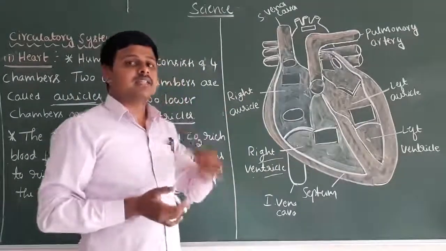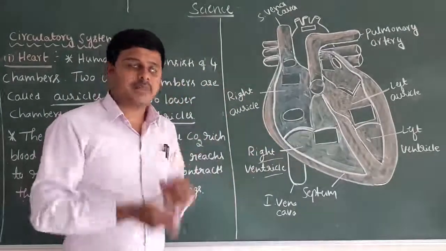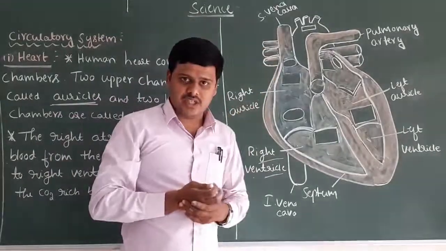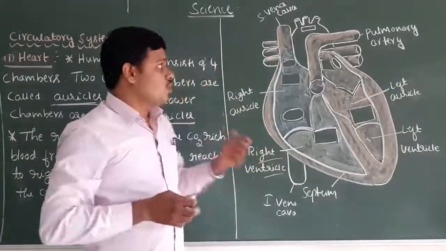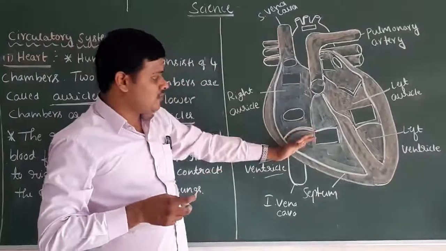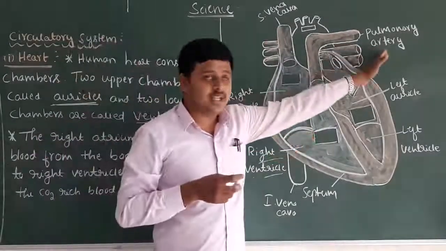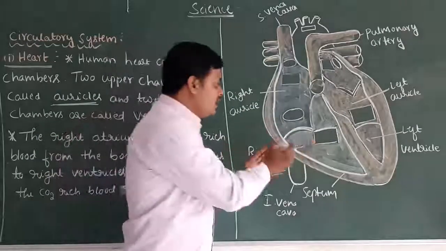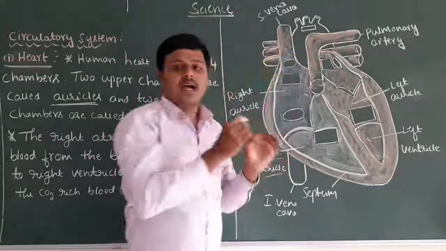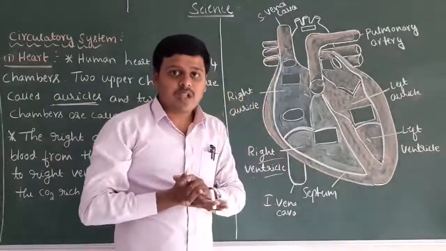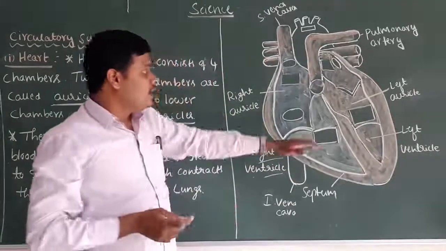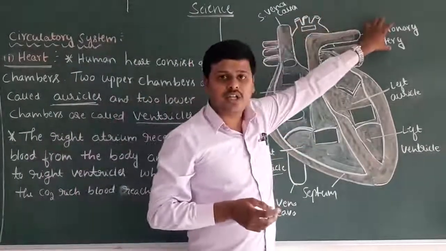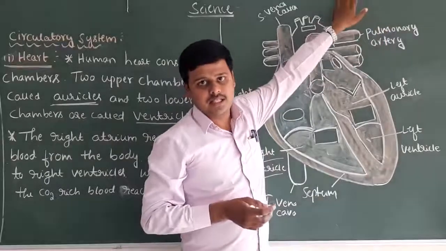Understand? After that, what happens? With the help of the pulmonary artery, the deoxygenated blood reaches the lungs, as the pulmonary artery is attached to the lungs.